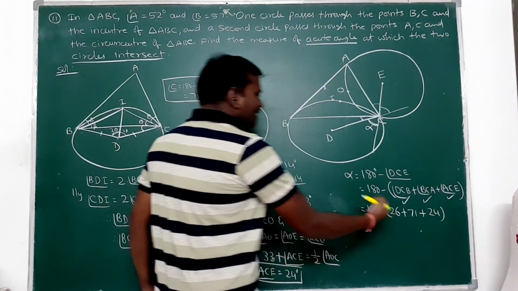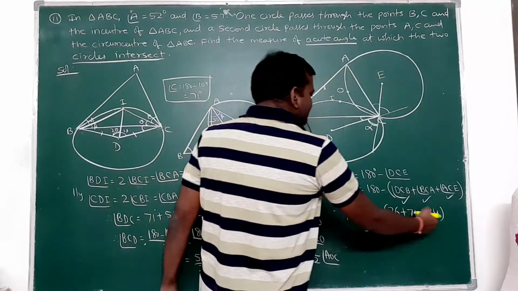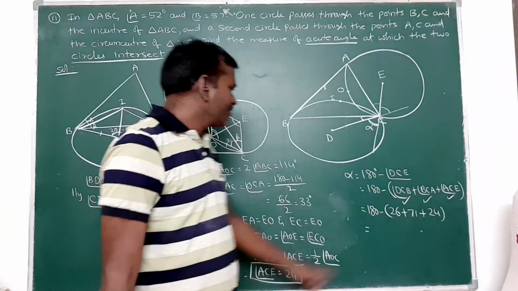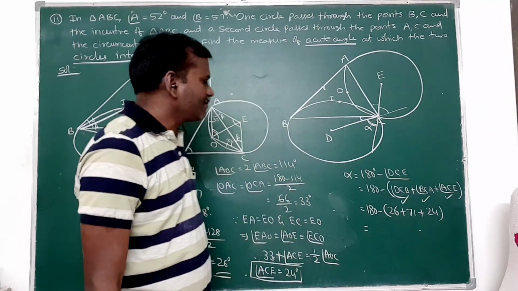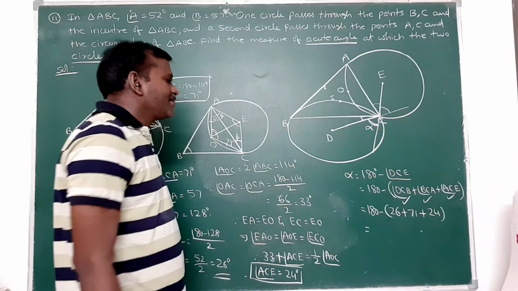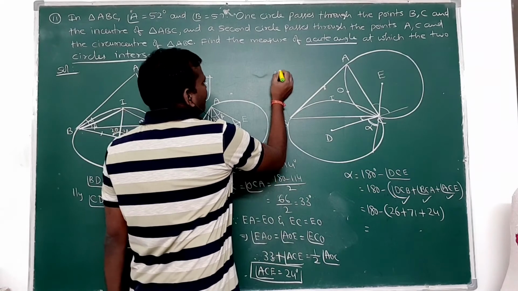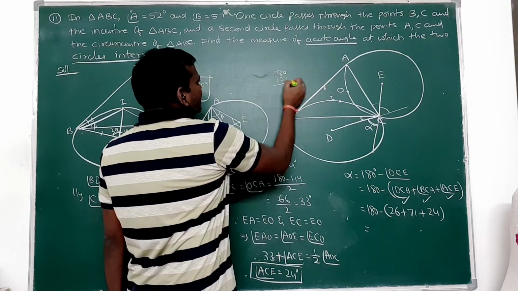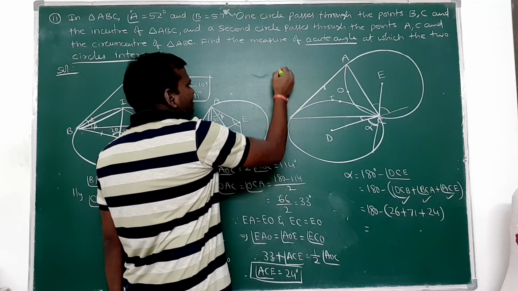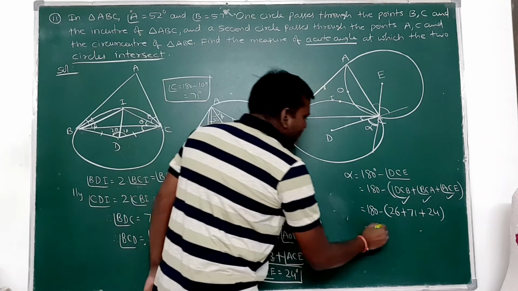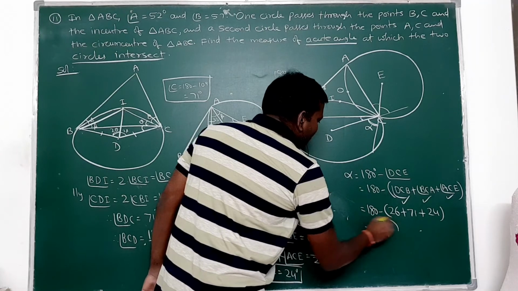So 26 and 24 is 50. 50 plus 71 is 121 degrees. If I subtract 121 degrees from 180, 10 minus 1 is 9, 7 minus 2 is 5. Therefore 59 degrees is our answer.